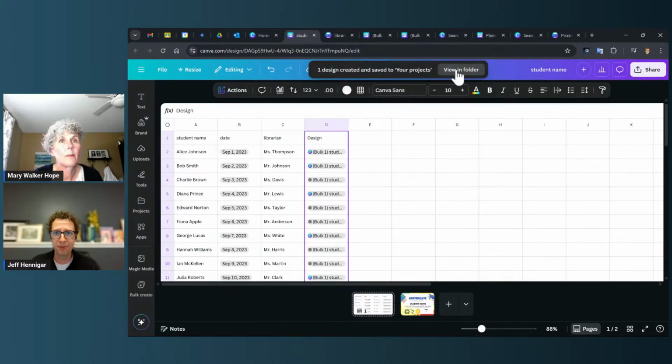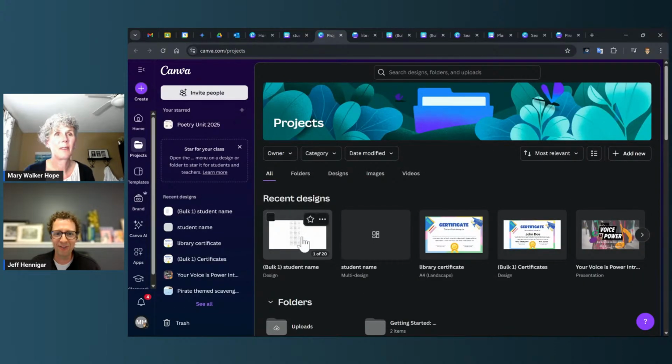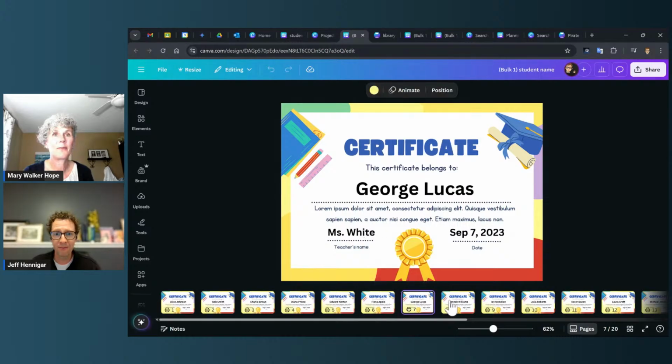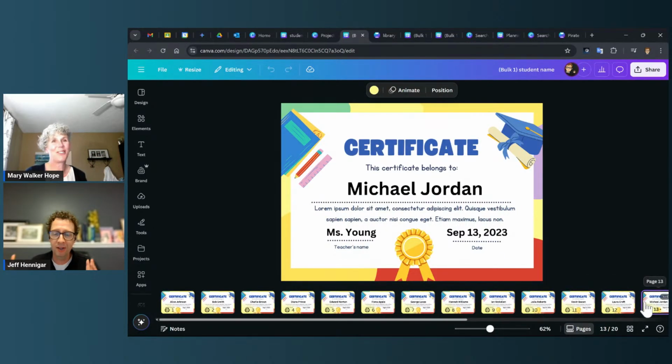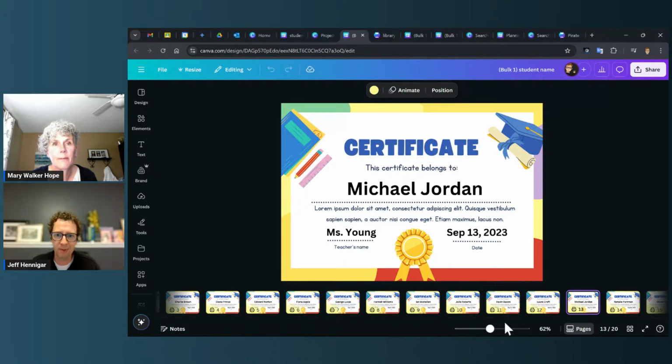And it's done. So now I can say view in folder. And now I'm going to have that file, which should be this one. Look at that. And there they are. All those names, all those dates, all the librarian names. Of course, Julie Roberts, Michael Jordan. That's good. And if you had an ongoing spreadsheet where you were collecting these kids' names and you were going to have a date when you were going to present the certificates, you could just have that file, and then the day you're ready, it's no longer copying and pasting names and stuff. It's just in a snap. It's just going to be done.